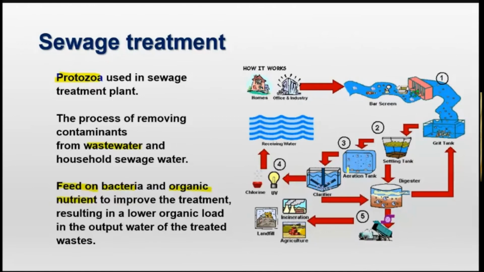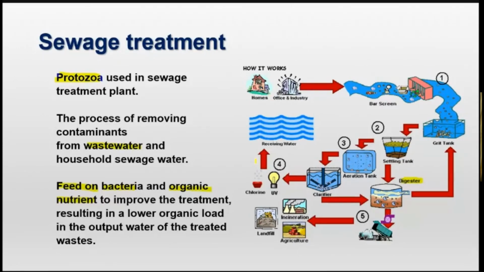So where do the protozoa perform their function? Actually it is here, the digester. Okay, at the digester here. So until they produce, of course, it's not only protozoa. We have many steps there. Okay, it's not in our details. It's not in our main syllabus now. At the end, the purpose is to produce clean water, I mean safe water when they release it into the ecosystem.